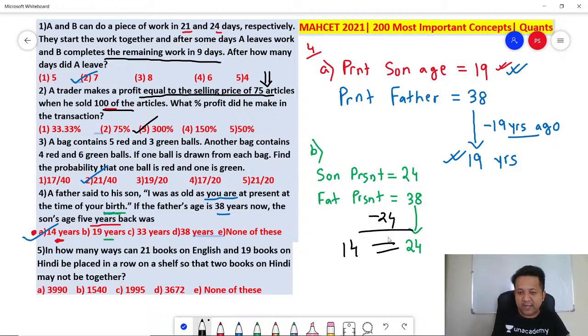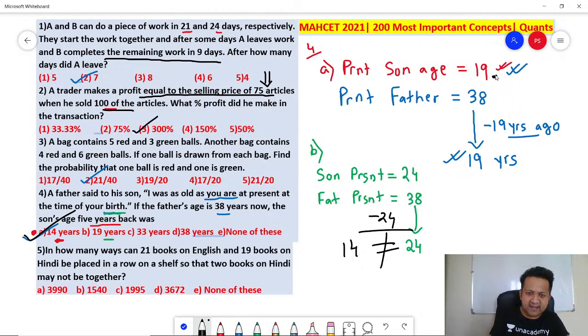But 14 is not equal to 24. Hence your answer option B is incorrect and option A is the correct answer. Did you all get it? I hope you understand. So again I am repeating. I believe some of you might still have a doubt.